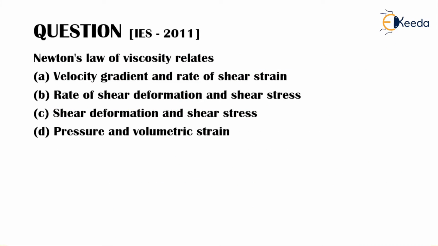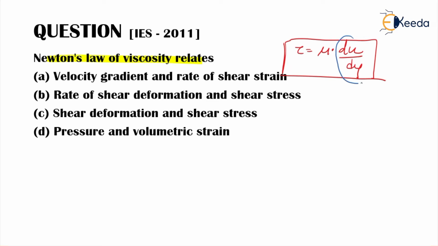Now again, Newton's law of viscosity relates. So remember what was Newton's law of viscosity? It was tau is equal to mu du over dy. Simply this was Newton's law of viscosity, where the value du over dy is known as, what do we call it?